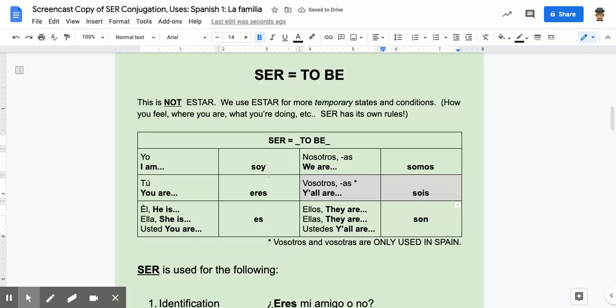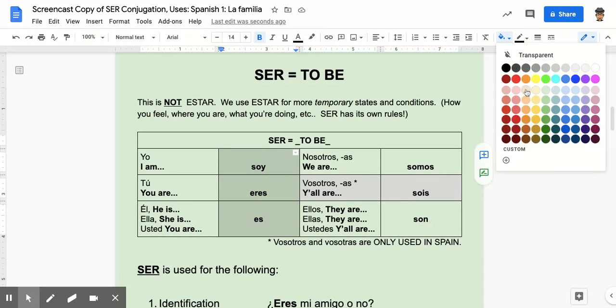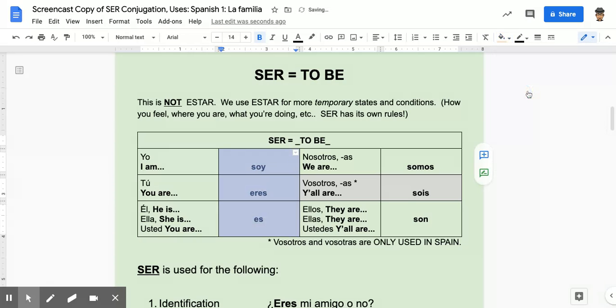If we look at the conjugation chart on the singular side, soy, eres, es, does not really follow the rules that we learned with AR verbs like hablar, hablo, hablas, habla. But it follows them a little bit.